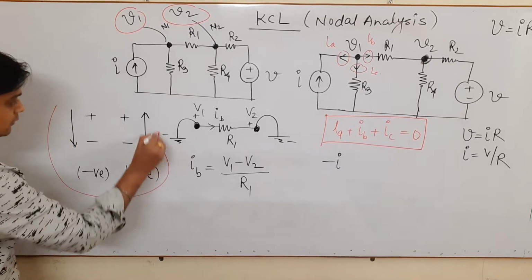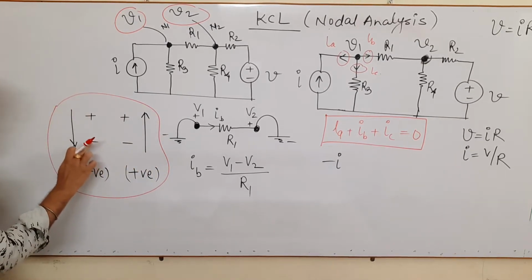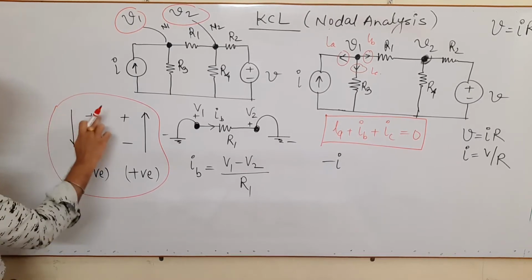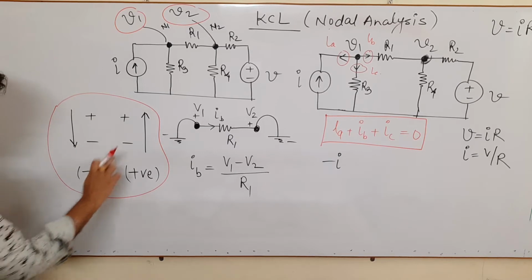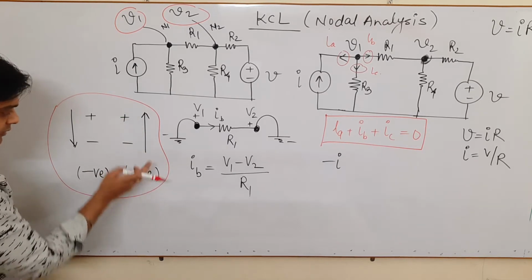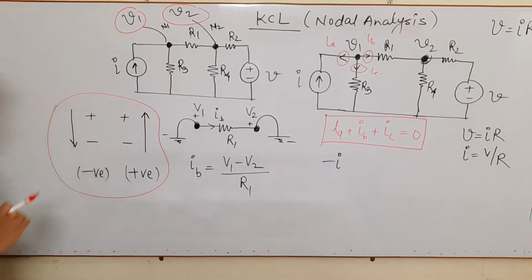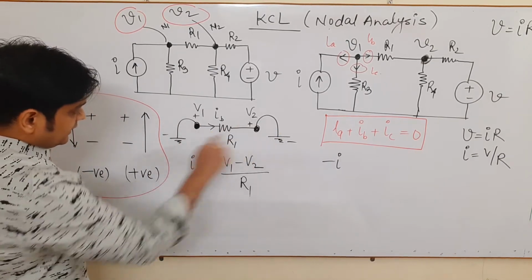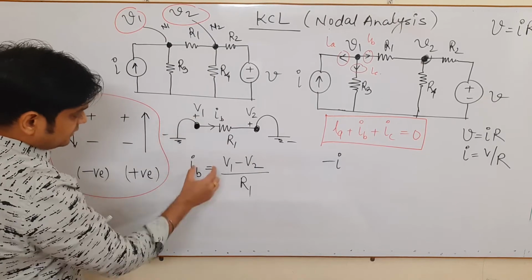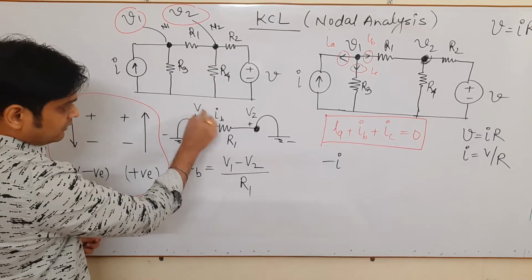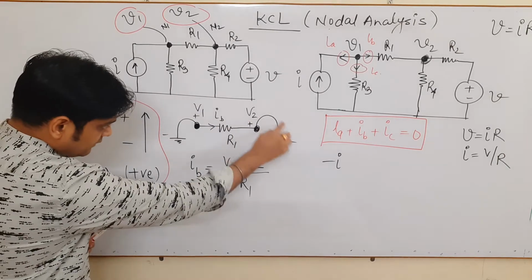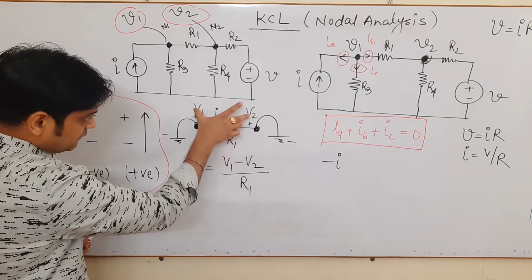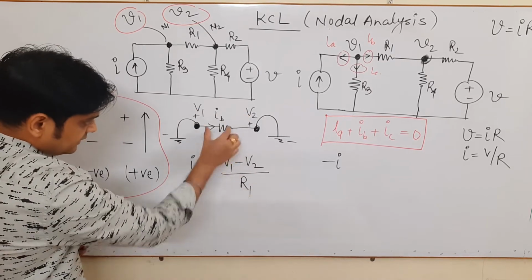Plus to minus comes to be negative, minus to plus comes to be positive: enhancement, decrement. So here also, going from minus to plus, voltage is enhancing to V1, so it is plus. When you go from plus to minus, it is decreasing. So V1 minus V2, the total voltage divided by the resistance R1.